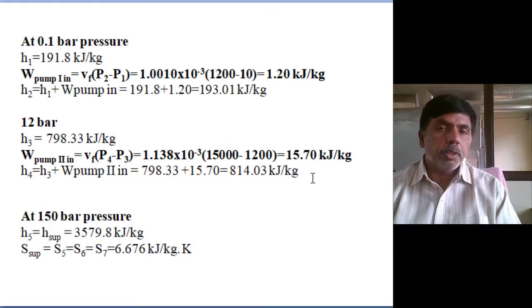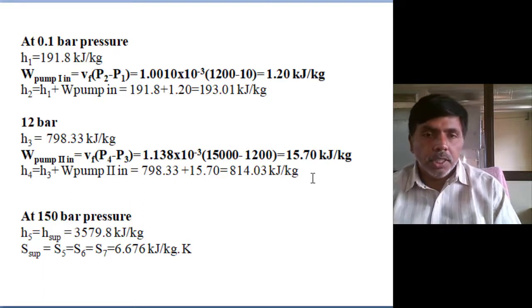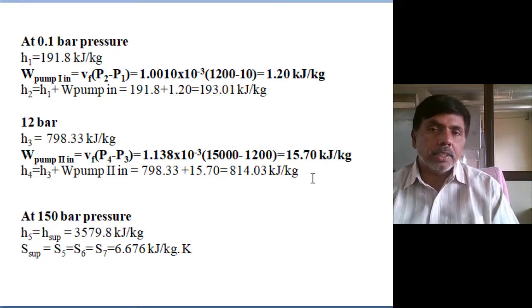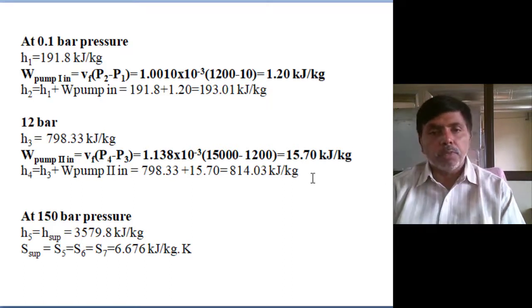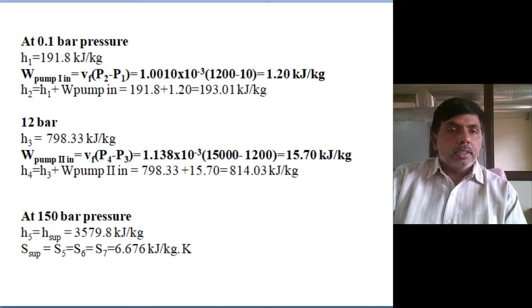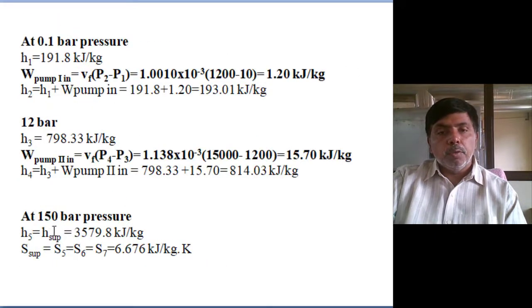This is H1, H2, H3, H4. That means the first pump inlet condition enthalpy and outlet condition enthalpy, then the second pump inlet condition enthalpy and outlet condition enthalpy. The work we will calculate, I will show that one. Next, the turbine inlet is at 150 bar pressure. At 150 bar and 600 degrees temperature, what are the h superheat value and s superheat value? Just extract the enthalpy and entropy values.